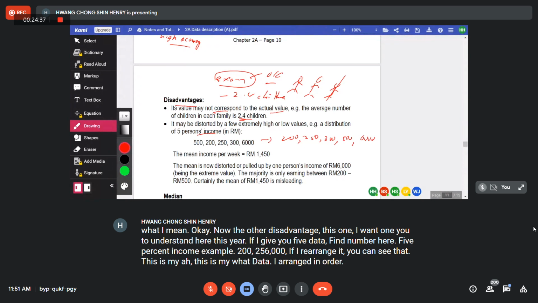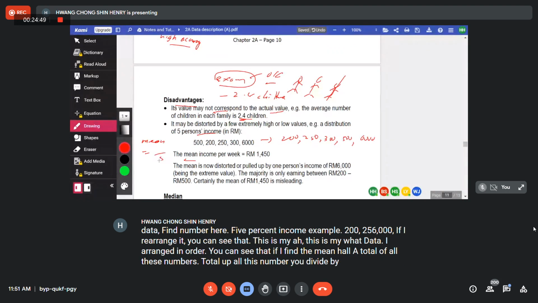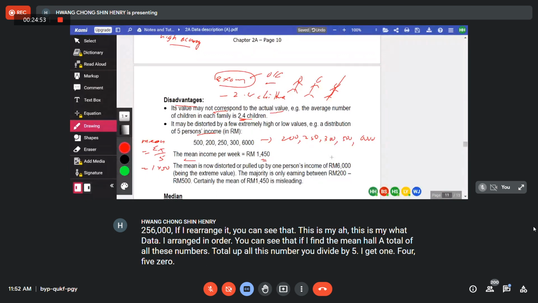Now if I find the mean, I total up all these numbers and divide by 5, I get 1450. You try and see, everyone, calculator, add it up, divide by 5.